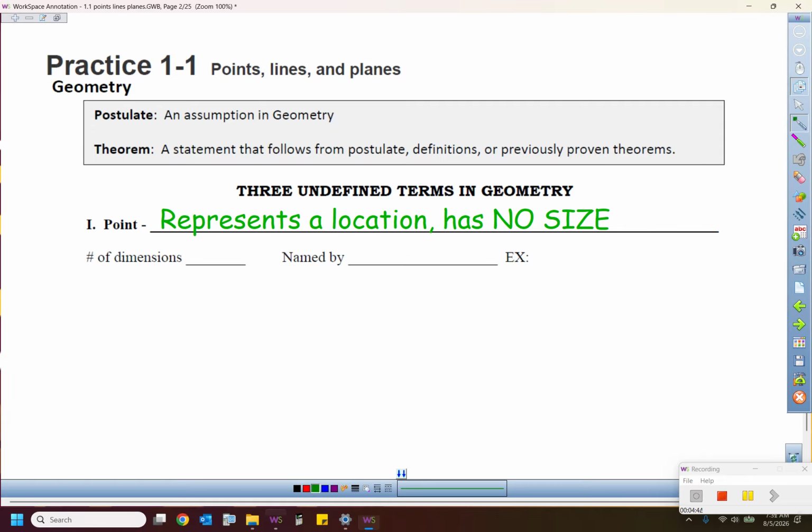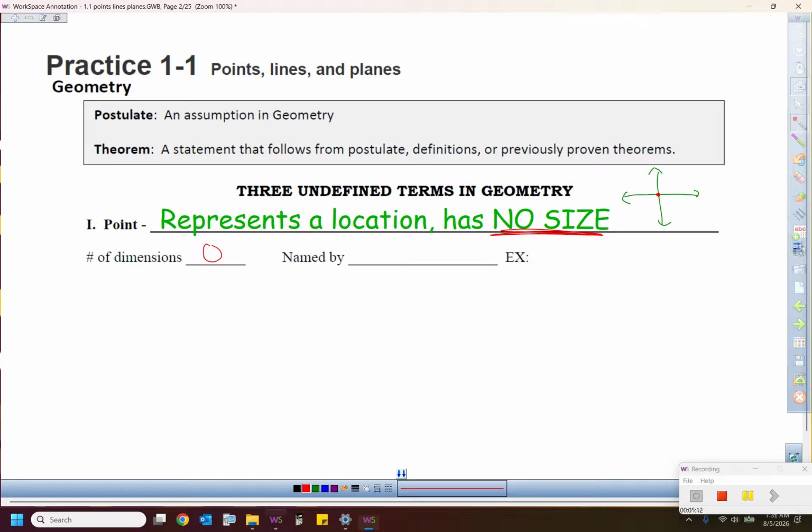Well, remember, we're talking mathematically here, right? The points that you're pretty familiar with from your algebra, like if we had a coordinate system and I plotted this point 0, 0, it really has no size. It just represents that location on a map, or on a coordinate grid. So what we mean by no size is, out of the dimensions in our world, which we usually say are 3, length, width, and height, a point has 0 of those. It has no length, no width, and no height.